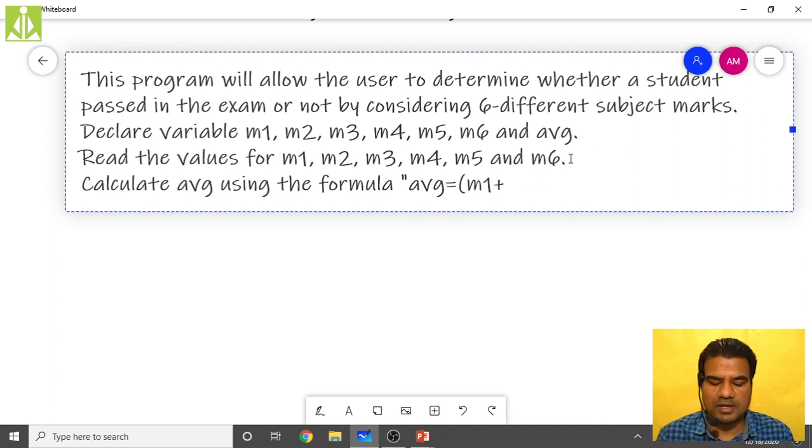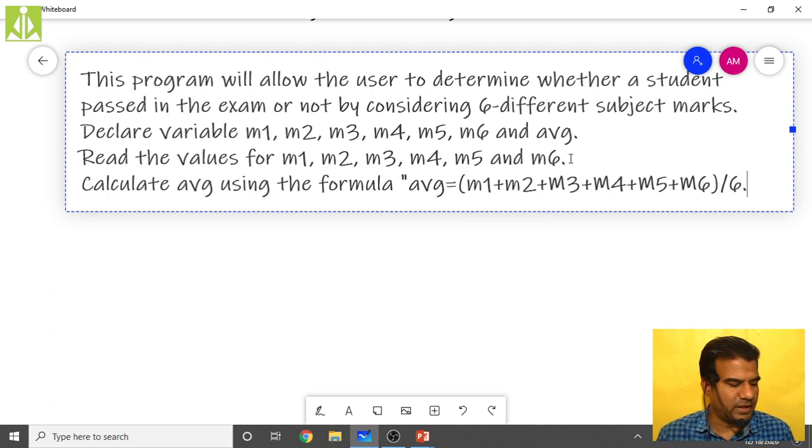So M1 plus M2 plus M3 plus M4 plus M5 plus M6 divided by 6.